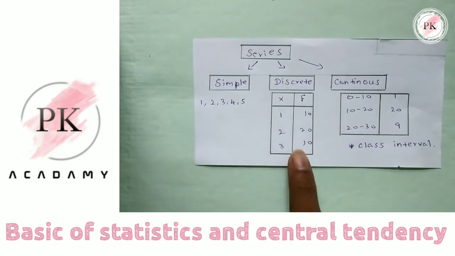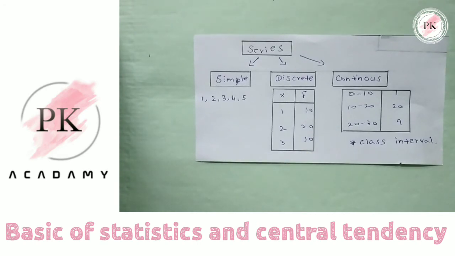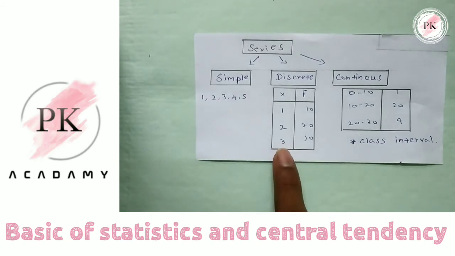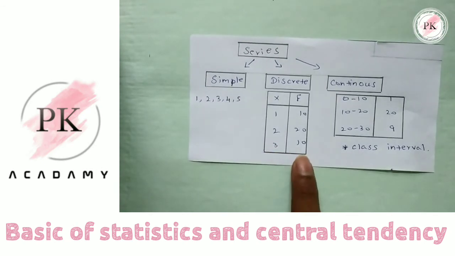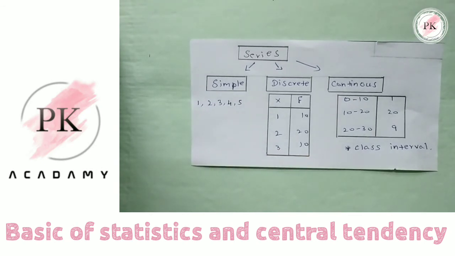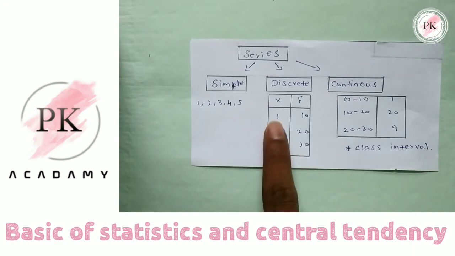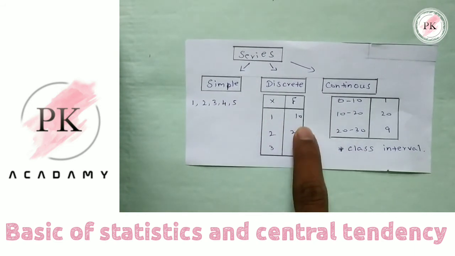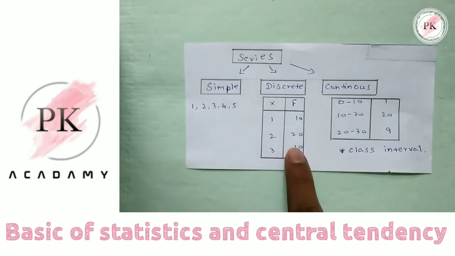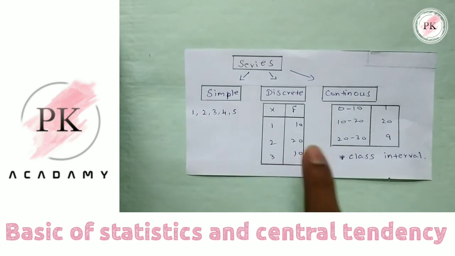Second is discrete series. In a discrete series they have x, the numbers, and f, the frequency. Frequency is nothing but the repetition of data, which means 1 is repeated 10 times, 2 is repeated 20 times, and 3 is repeated 10 times.